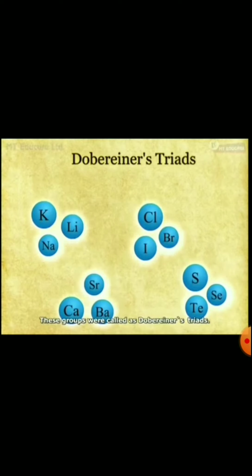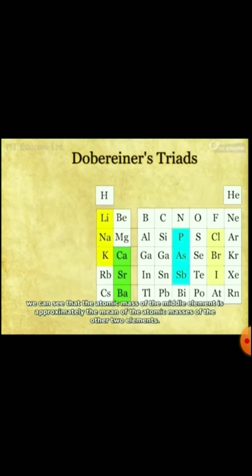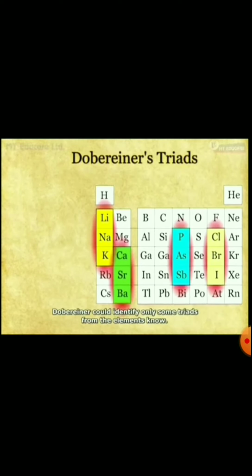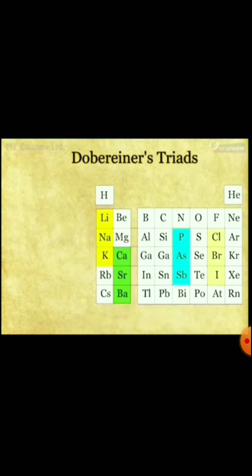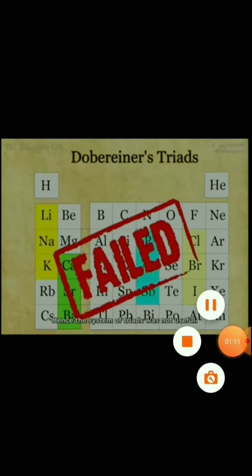These groups are called Dobereiner's triads. If we look at the table, we can see that the atomic mass of the middle element is approximately the mean of the atomic masses of the other 2 elements. This was the primitive step of classification. Dobereiner could identify only some triads from the elements.